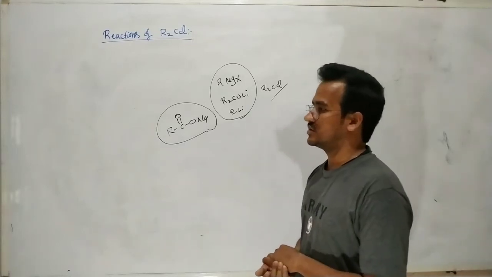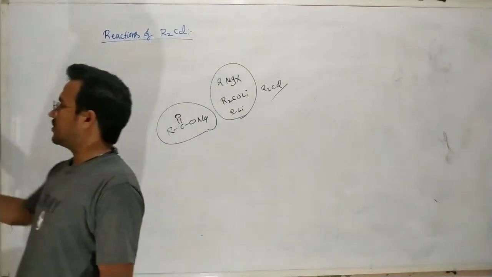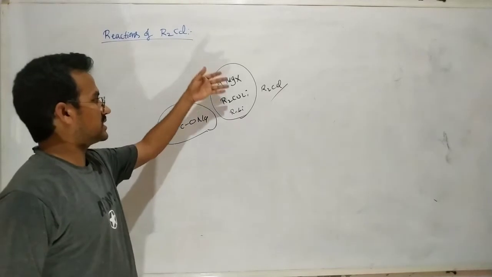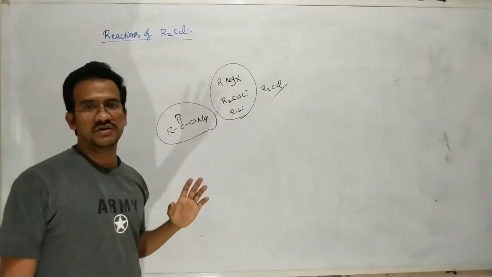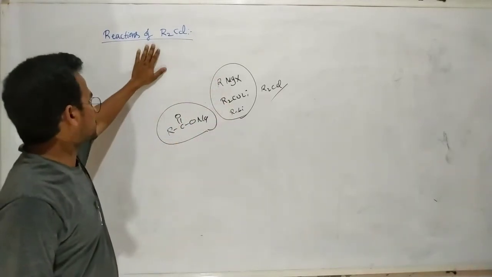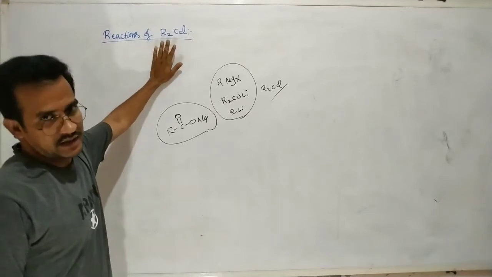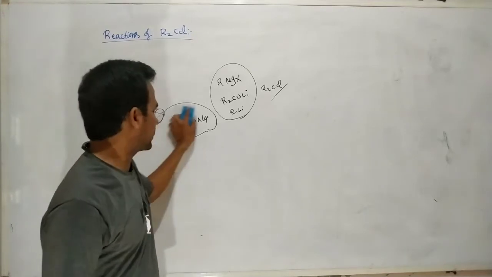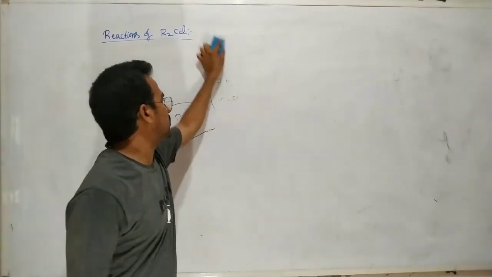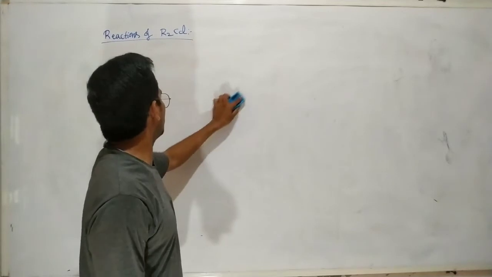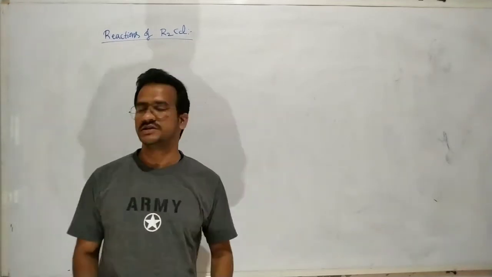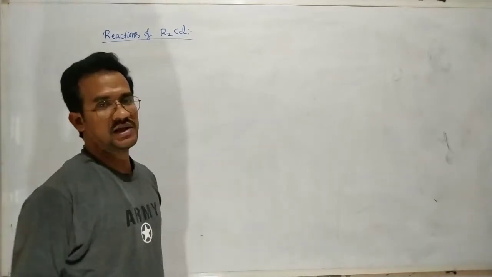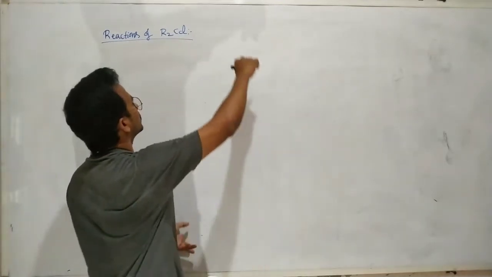Among the organometallic compounds, you know the reactions of the Grignard reagent, alkyl lithium and Gilman's reagent. Now here I will discuss the reactions of the dialkyl cadmium. It is a very rare organometallic compound, and its reactivity is very low.